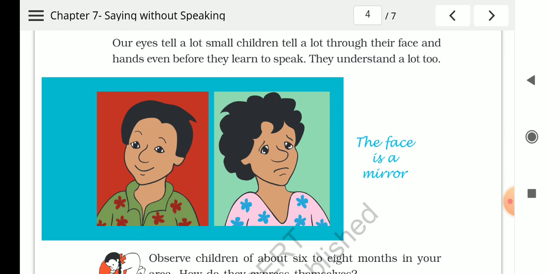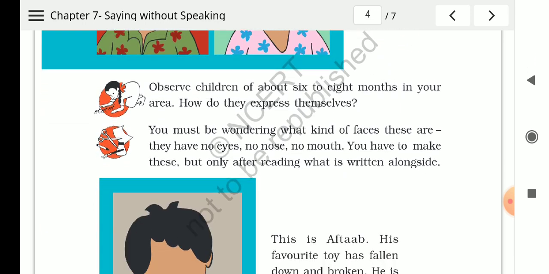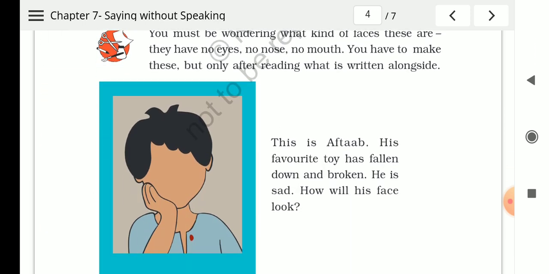children, here are some examples of different situations. Here are some blank faces shown and you have to make the eyes, nose, mouth, right, according to the situation, right? See this, the first picture. This is a picture of a boy named Aftab. His favorite toy has fallen down and broken and he is sad. How will his face look? So you have to draw the eyes, nose, mouth in order to show the feelings that the boy is sad, right? This you have to do in your textbook.